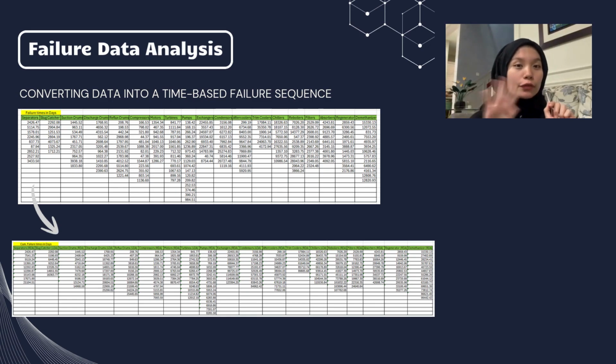Starting with the failure data analysis, what I did firstly is that I converted all the days data into cumulative days. This is to ensure that we take the actual duration that the component has failed and not only the interval.